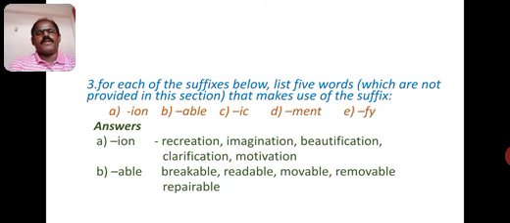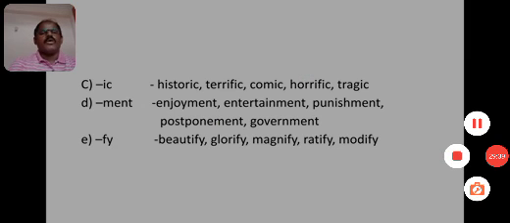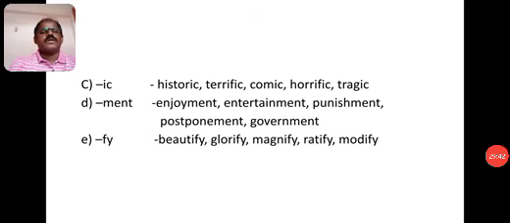Here, ion. With adding ion: recreation, imagination, beautification, clarification, motivation. With adding able: breakable, readable, movable, removable, repairable. With adding ic: historic. With adding ic to the root word: terrific, comic, horrific, tragic.